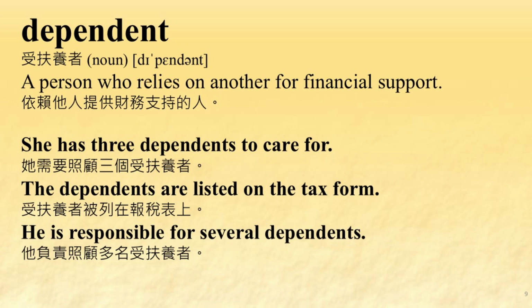Dependent. 受抚养者 A person who relies on another for financial support. She has 3 dependents to care for. The dependents are listed on the tax form. He is responsible for several dependents.